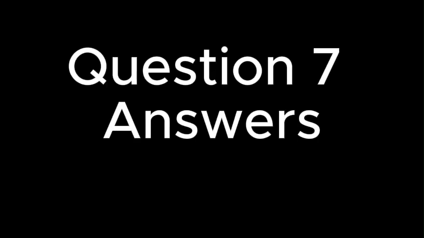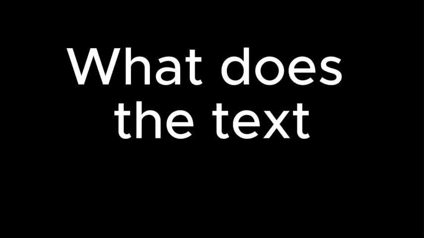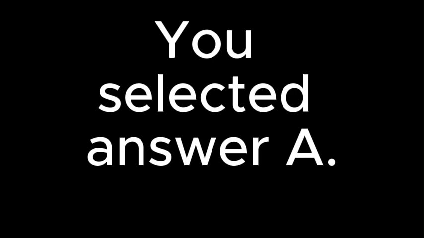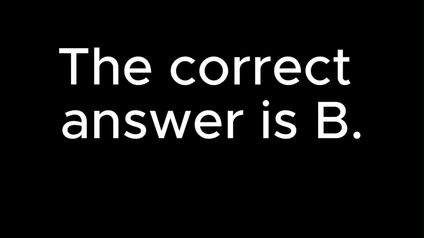Question 7 answers prompt for question 7. What does the text suggest about the Turkins? A. They are relative newcomers to the city of S. B. They have a unique status in the city of S. C. They have long disliked living in the city of S. D. They are amused by the other residents of the city of S. You selected answer A. The correct answer is B.